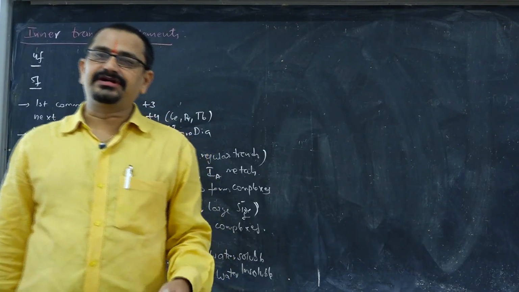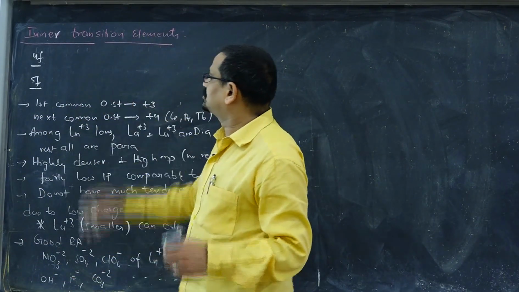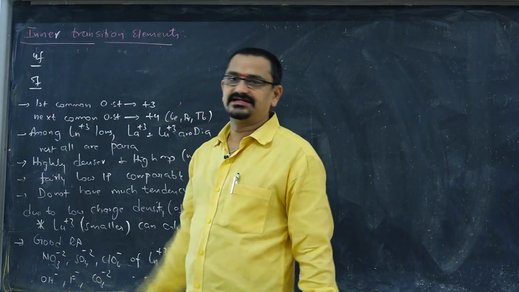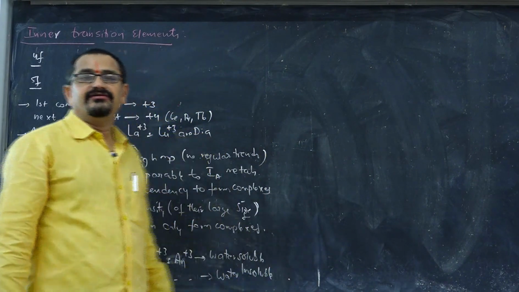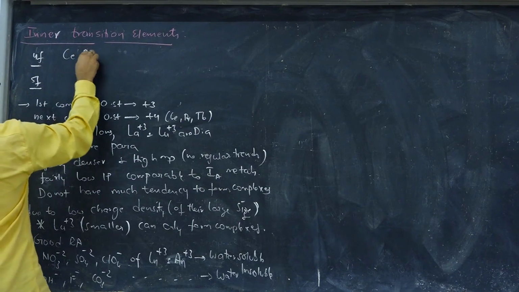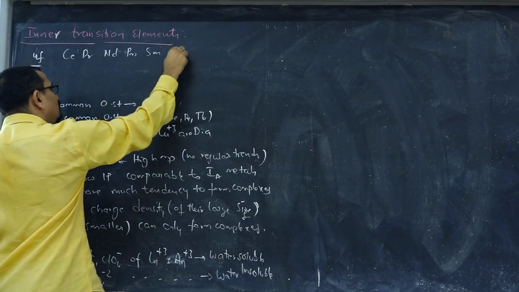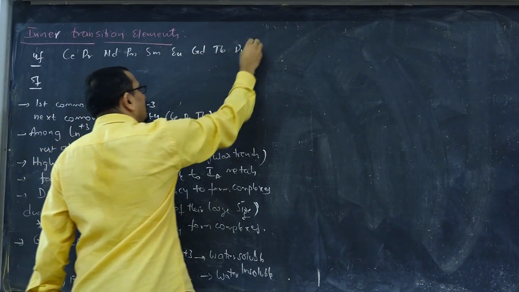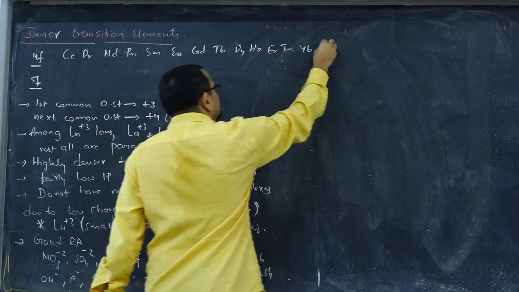So the next is about inner transition elements. They are called inner transition elements, as you are aware. It contains two series, namely 4f and 5f series. 4f series members are cerium, praseodymium, neodymium, promethium, samarium, europium, gadolinium, terbium, dysprosium, holmium, erbium, thulium, ytterbium and lutetium.